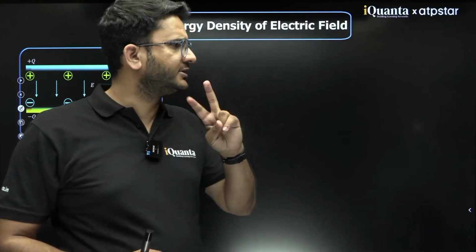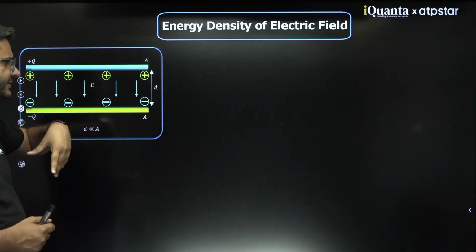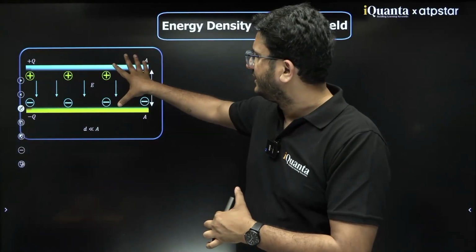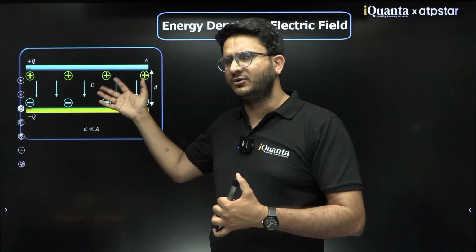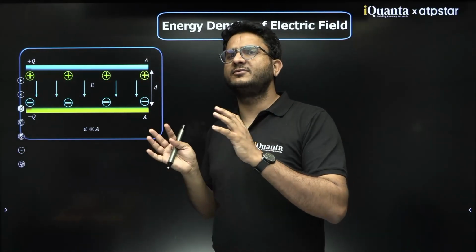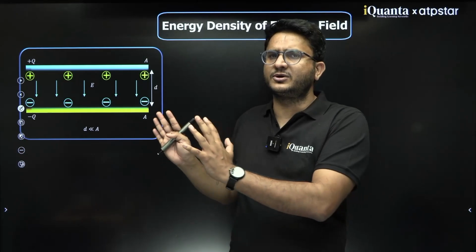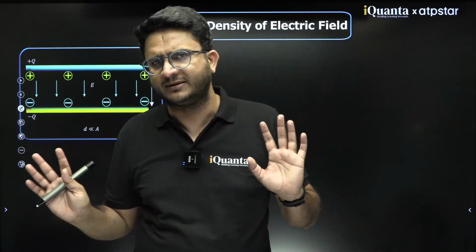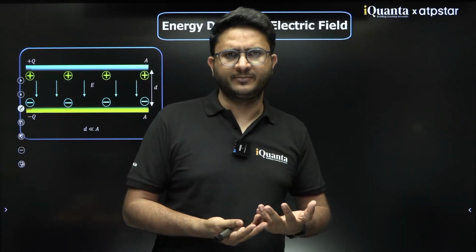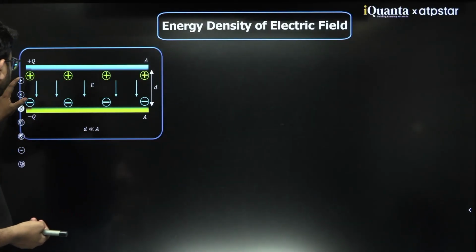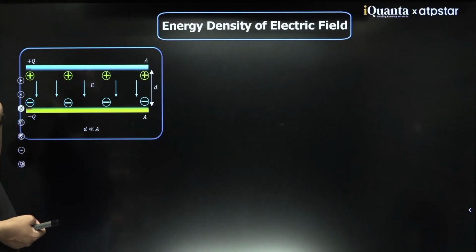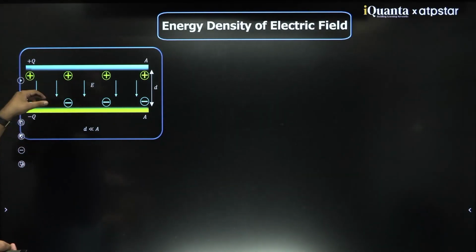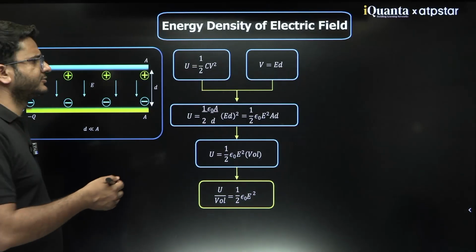So we will see two scenarios, like there is a capacitor, it is just a case, but it is generalized also. For a capacitor, we can easily look at the calculations because we already know the formulas, but the outcome is not just limited to a capacitor, it is valid for all kinds of electric field in space, whether uniform or non-uniform. Clear? So see, if you have a charged capacitor with plus Q charge, A epsilon naught by D is the capacitance, and the electric field between the plates is given by this. So you know the energy